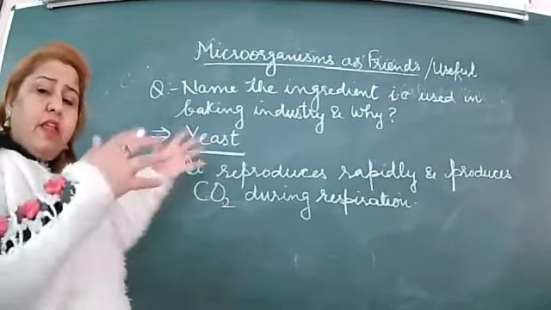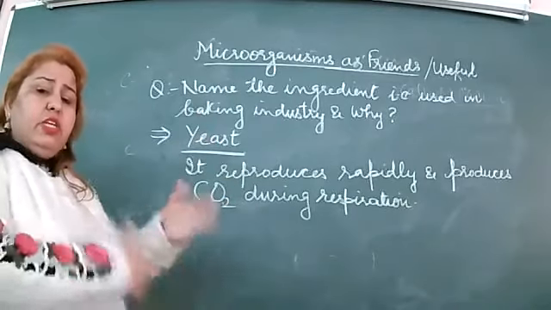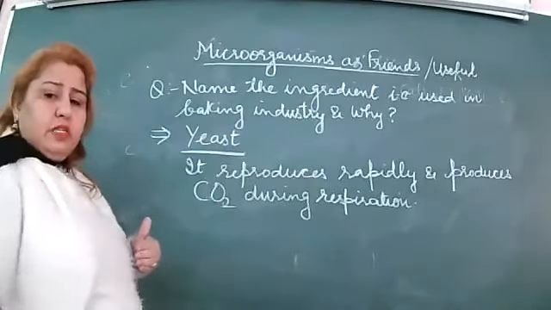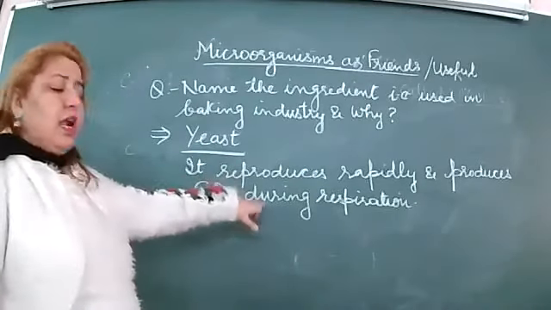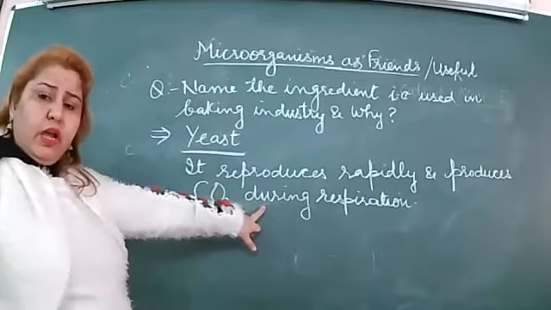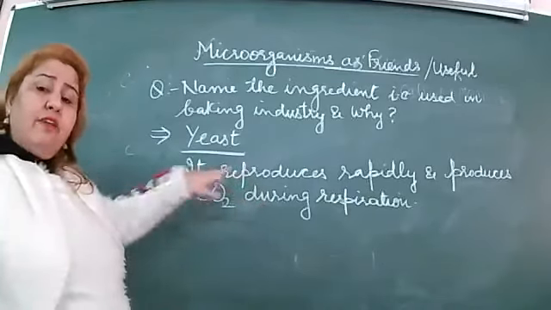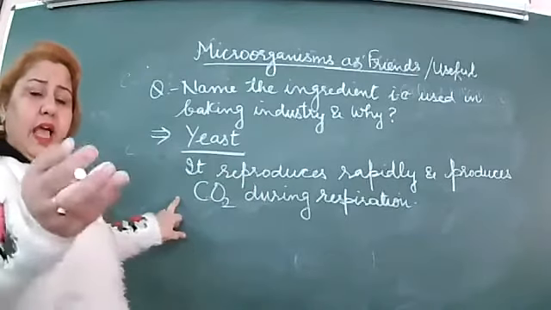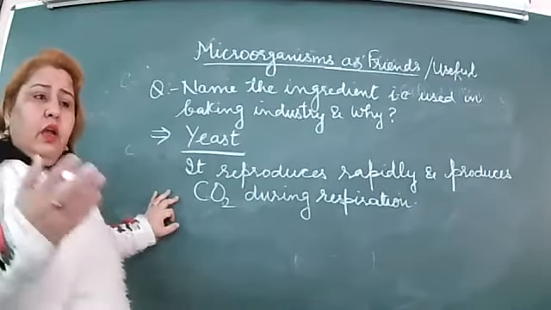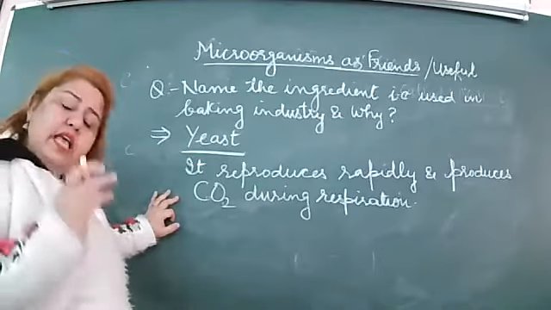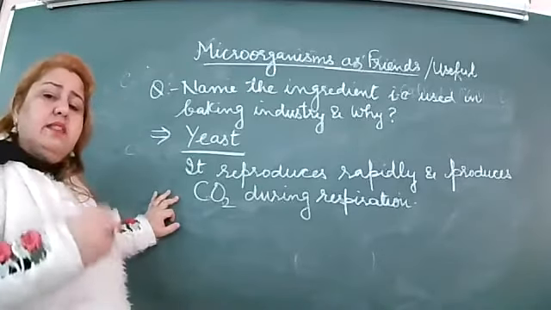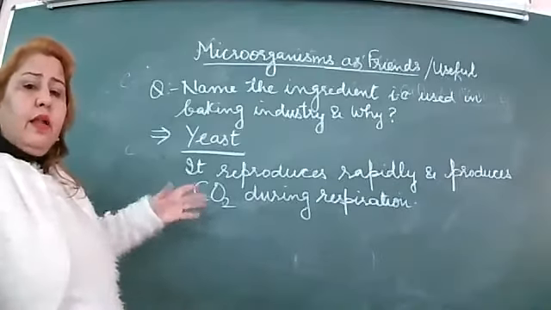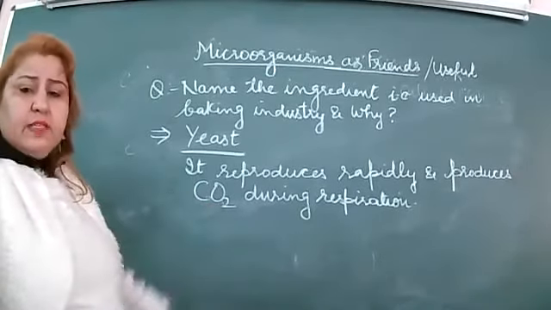Reproduces means when favorable conditions are there, yeast multiply. When they multiply, the number of yeast increases, so more carbon dioxide will be produced. How does this carbon dioxide help? As Hardik, you told baking soda, it is the same process; baking soda is a chemical, and when we use it on a large scale we use yeast.